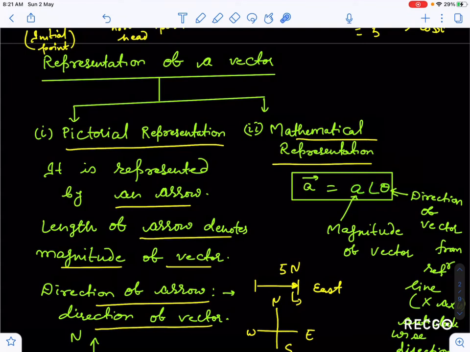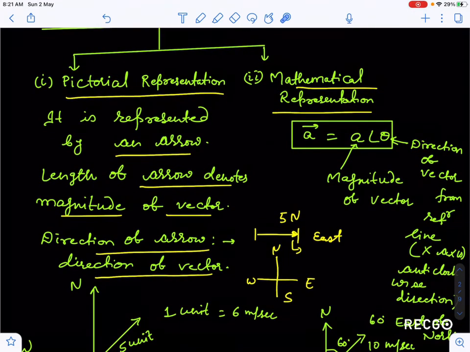What is this A angle theta, guys? Here A represents the magnitude of the vector. The length of the arrow represents the magnitude, and here this A is representing the magnitude, and the arrow head is representing the direction. Here angle theta will represent the direction.